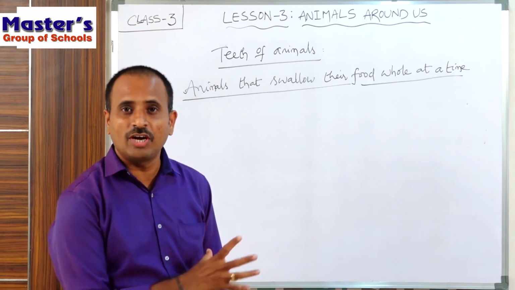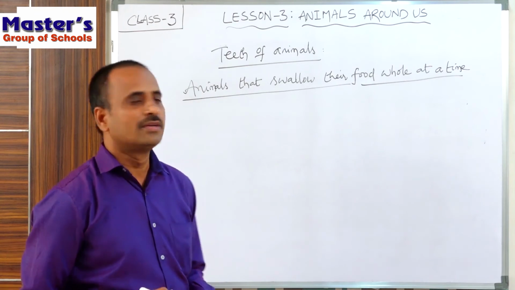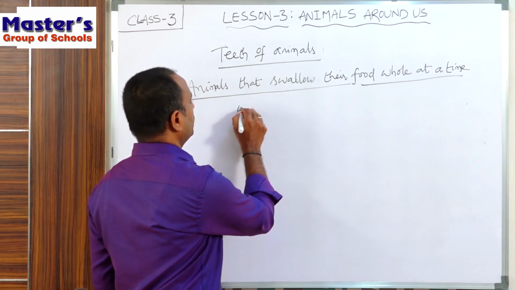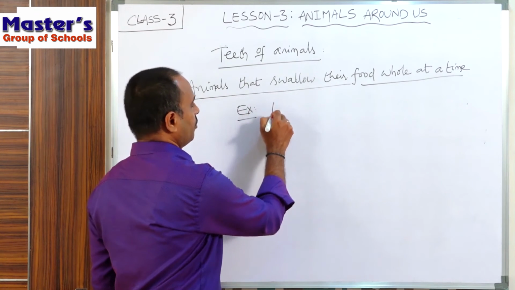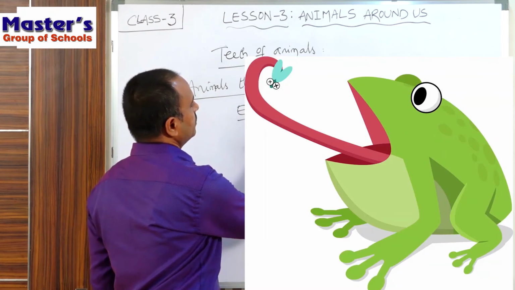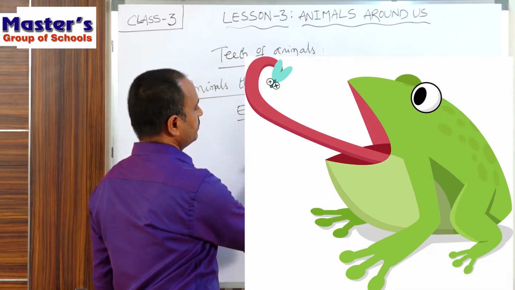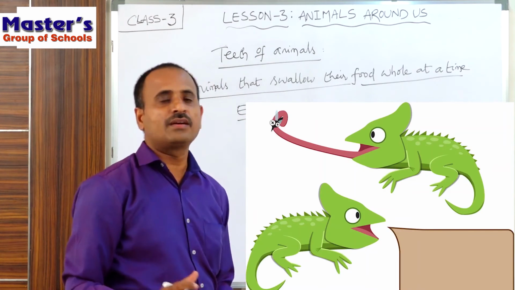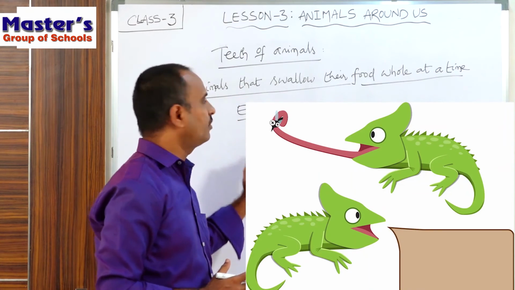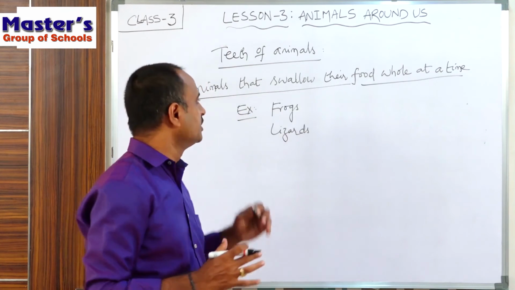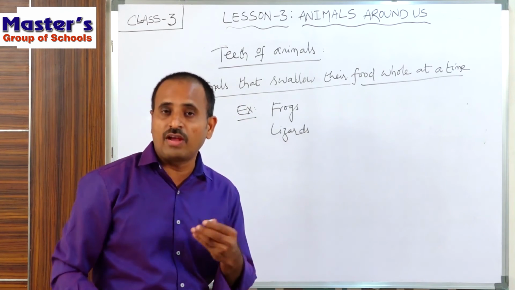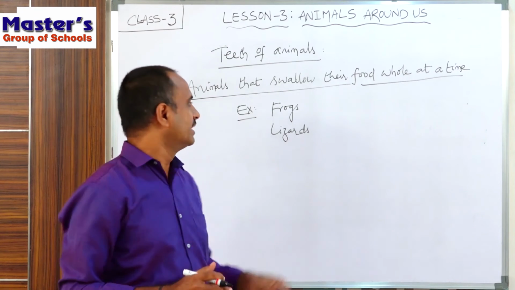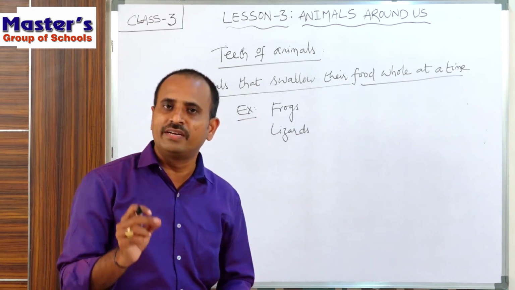So what are the examples for this type of animals? The examples for this type of animals are frogs and lizards, etc. These are the examples for the animals which swallow their food whole. And these animals do not have any teeth.